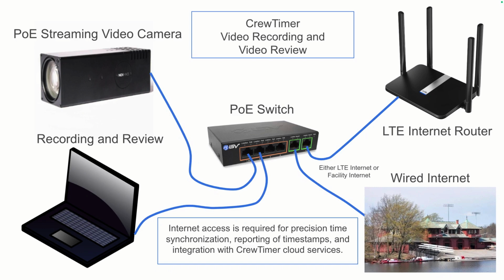The internet connection is used for two things. First is the ability to time synchronize the camera to time standards available on the internet. And second is to allow access to CrewTimer Cloud to download configurations for your regatta and report timestamps.